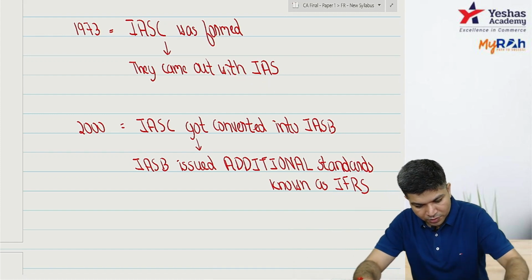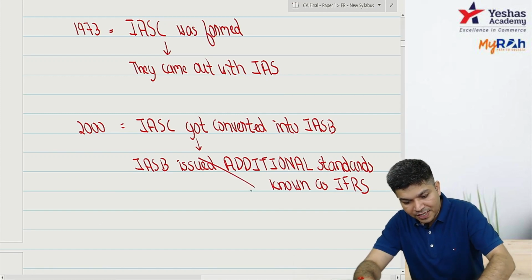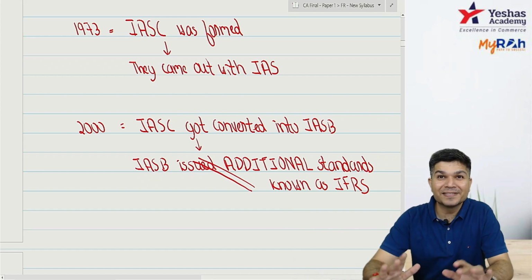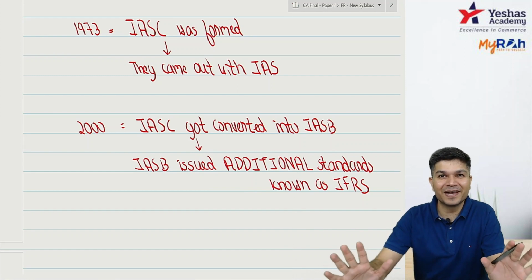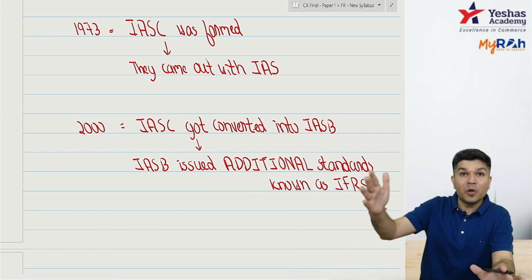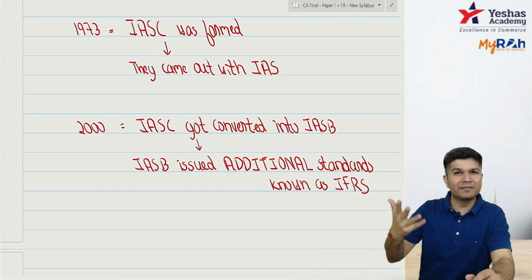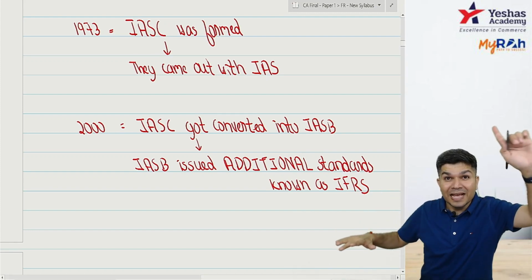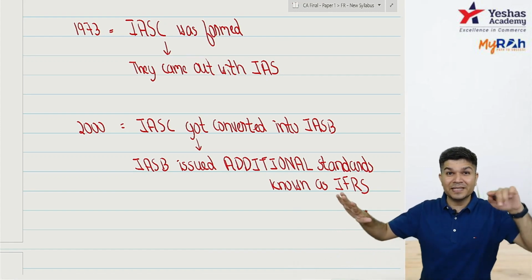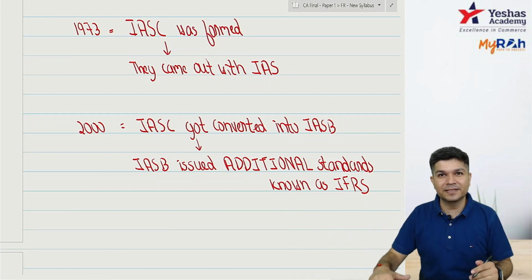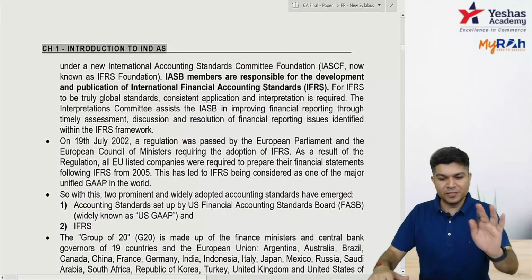Answer is no. So see, clearly this word I have written, these are additional standards. So IAS are still there. I repeat, IAS are still there. International Accounting Standards are still there, and now we also have IFRS. Now practically when we use the word IFRS, it includes IFRS as well as IAS. Clear? Chalo. We have all these things, don't worry about it.